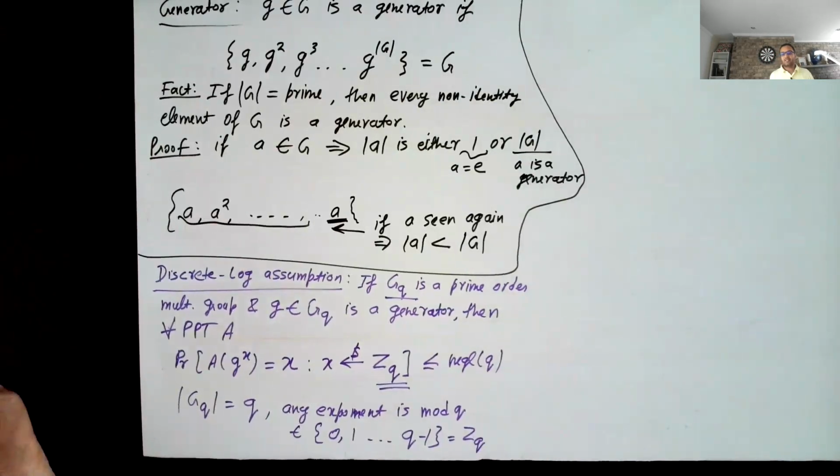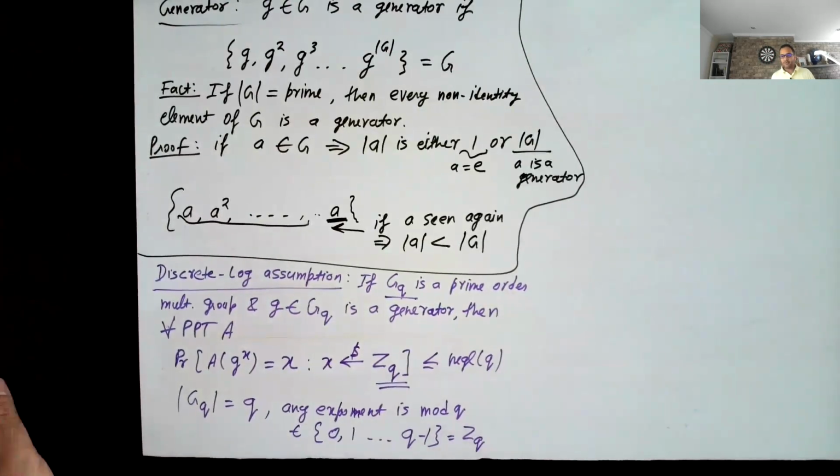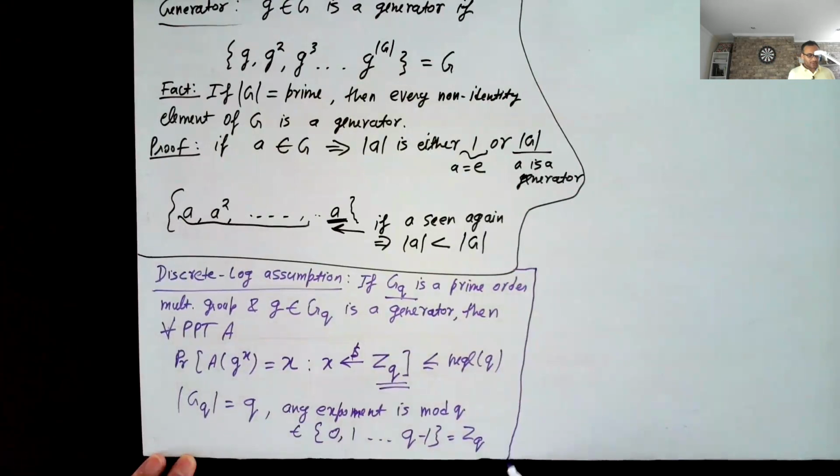So this is essentially the only list of unique exponents. As soon as you go beyond Q minus 1, you can reduce the exponent mod Q, and then you will again fall back into this set. Okay, so this is an important problem to keep in mind. Any questions?